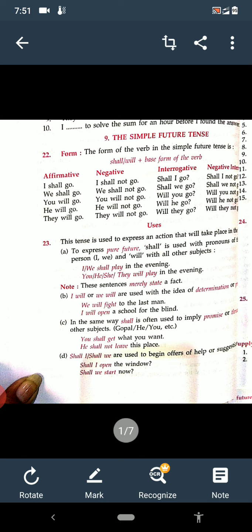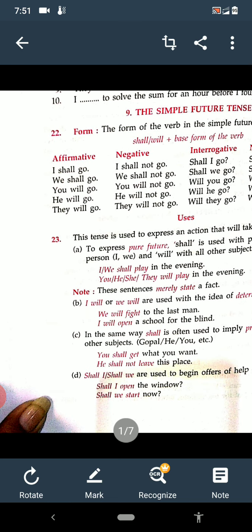Shall or will we use generally shall with I and we, and will with all others. See here examples. Affirmative, means positive statements, are given.